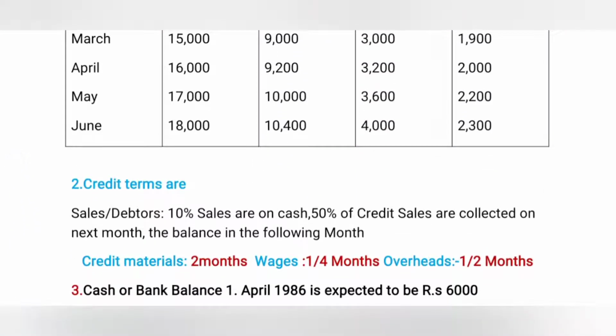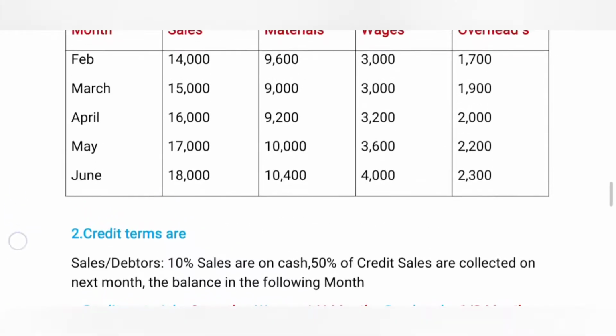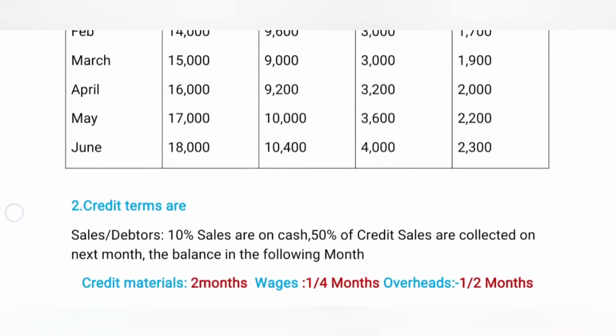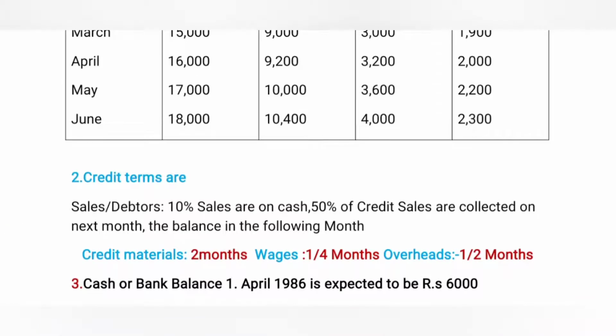Now we are coming to the last transaction, that is the balance in the following month. The remaining balance is collected two months later. That means February month's 40% amount is collected in April, March month's 40% amount is collected in May, and April's amount is collected in June, like that. Now we are coming to 40% of 14,000, that is 5,600. Now we are going to prepare a working note for this item.